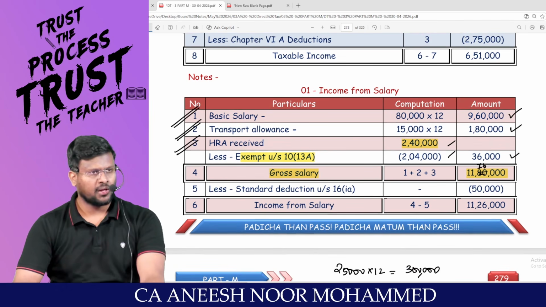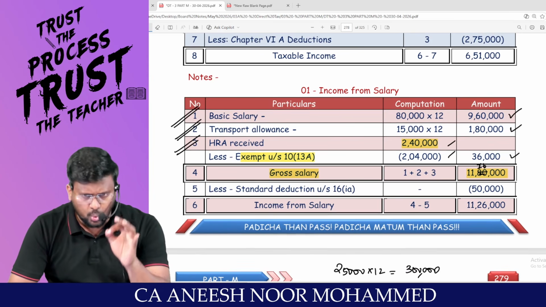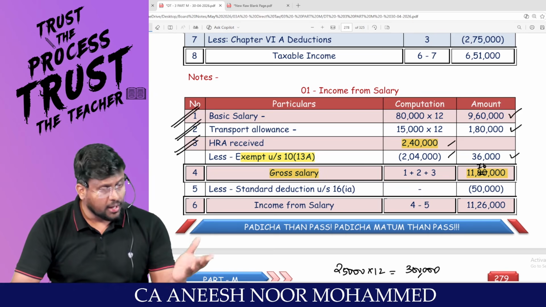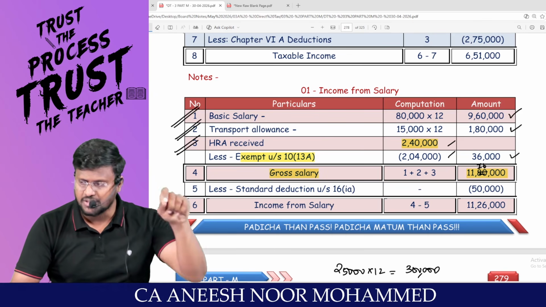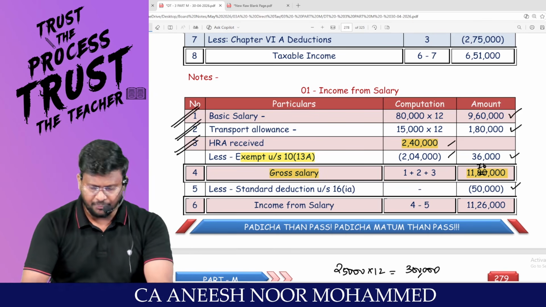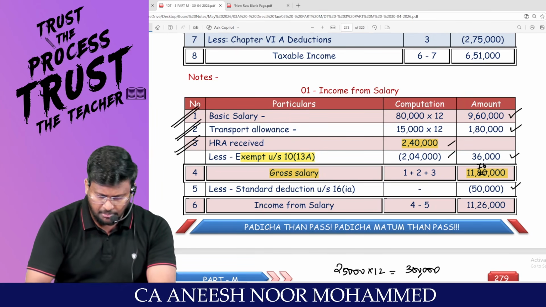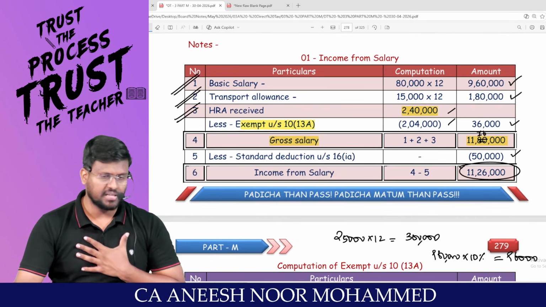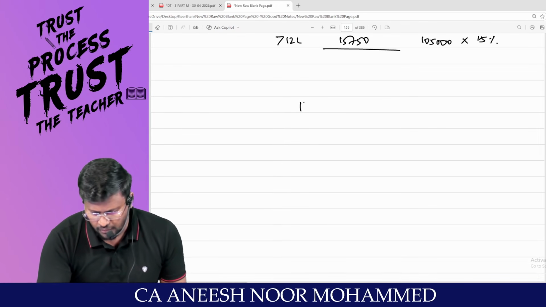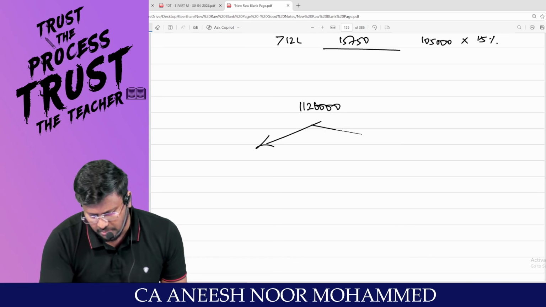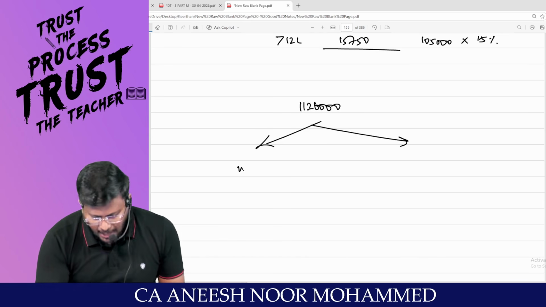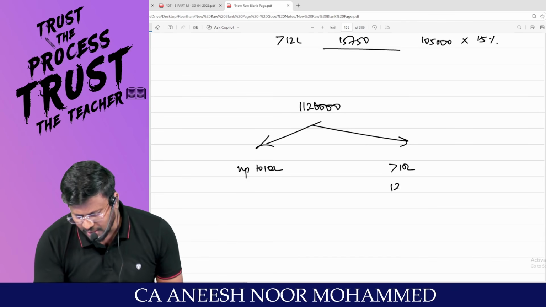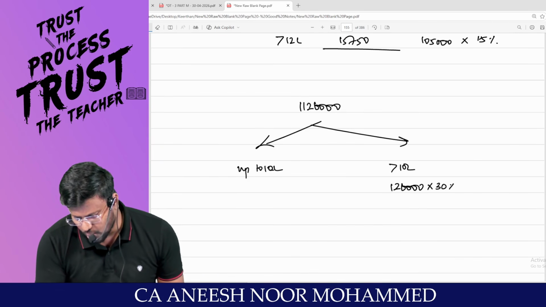If an employee is travelling through the optional tax regime, you are not entitled to claim the higher limit of 75,000. You are entitled to claim only 50,000. So 11,76,000 minus 50,000 comes to 11,26,000, which is the income from salary. Very easy calculation. For this 11,26,000, up to 10 lakh and more than 10 lakh. More than 10 lakh is 1,26,000. This into how much percent?